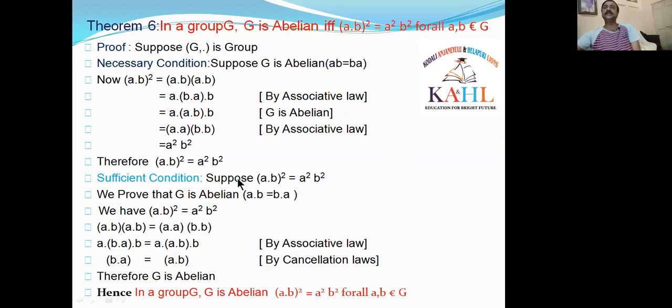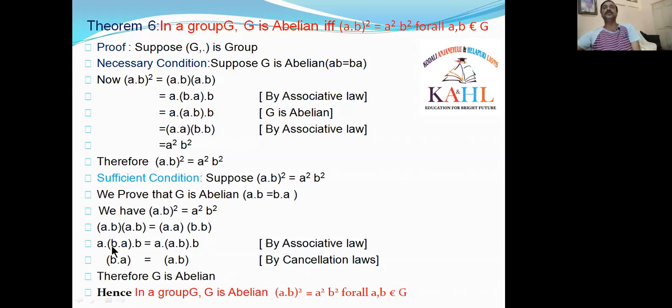Okay, what we have taken? AB whole square is equal to A square B square. AB whole square can be written as AB into AB. In the RHS part, A square can be written as A into A, and B square can be written as B into B. Now I apply the associative law for these elements because G is a group. G being a group means there is a second law, the associative law. I applied this associative law for these elements.